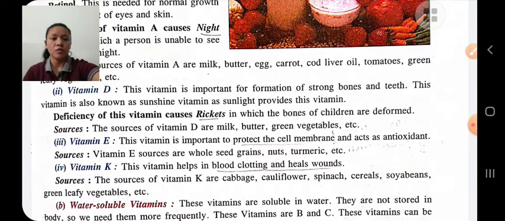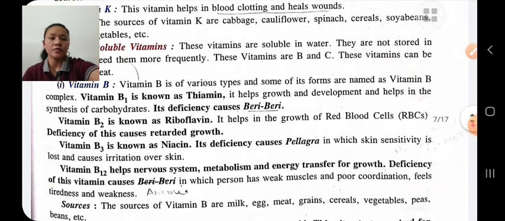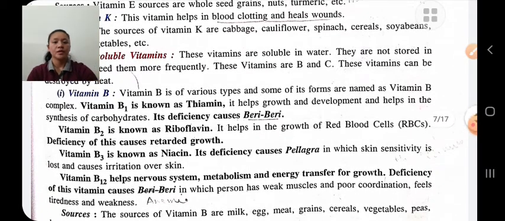Next is water soluble vitamins. Water soluble vitamins are those which are soluble in water. These water soluble vitamins are not stored in our body, therefore we need them more frequently. These vitamins are destroyed by heat. Water soluble vitamins are vitamin B and C.